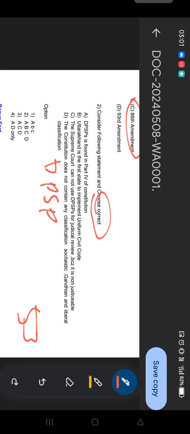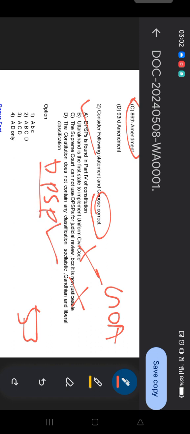Let me provide it. DPSP is found in Part 4 of the Constitution. Yes, option A is correct. Uttarakhand is the first state to implement the Uniform Civil Code. No, Goa is the first state. Supreme Court cannot use DPSP for judicial review because it is not justiciable. No, the Supreme Court can use DPSP for judicial review, so that is also incorrect. The Constitution does not contain any classification of DPSP into socialist, Gandhian and liberal principles. It's correct. So your answer is A and D, option 4 is the answer.